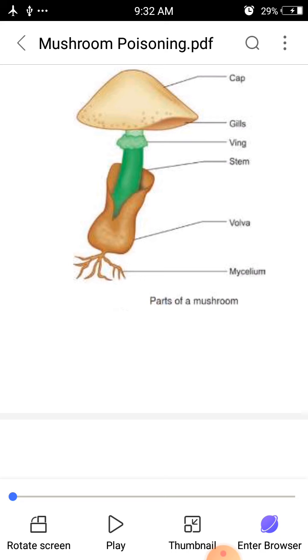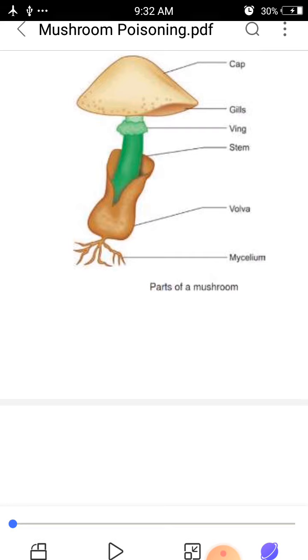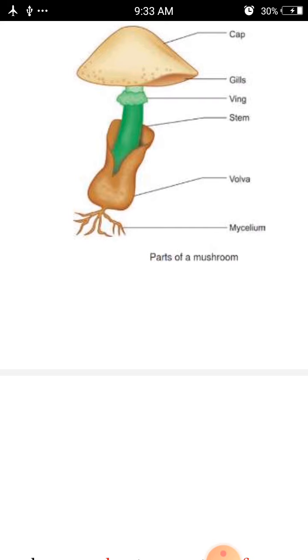Okay, and downwards the stem is present, and it is also held up by the mycelium. The mycelium growth over the stem is called the volva.